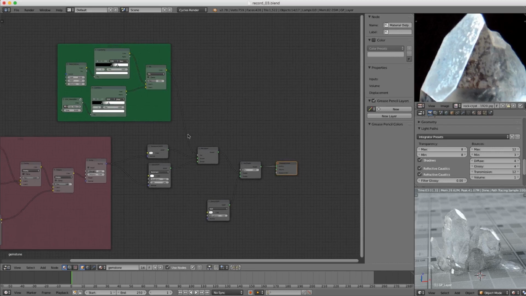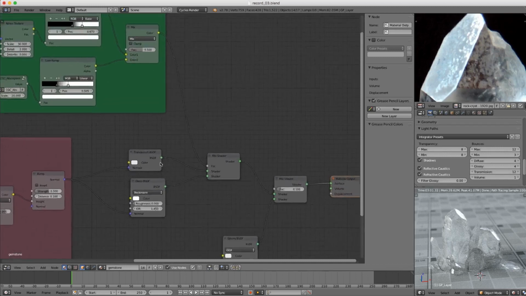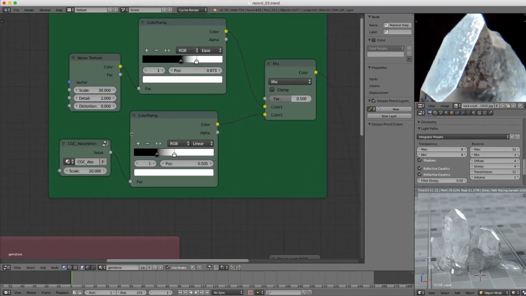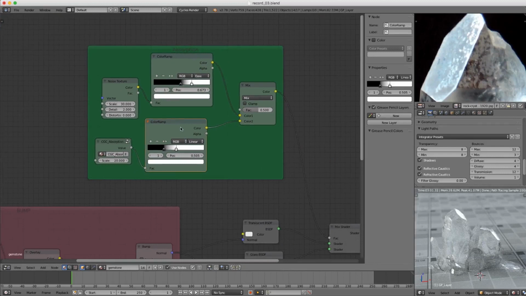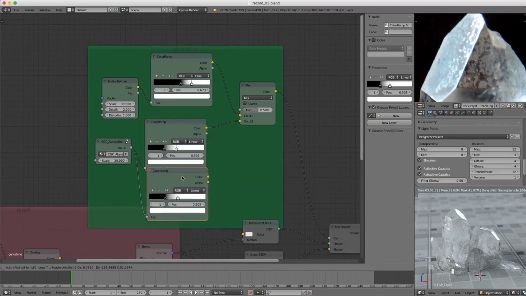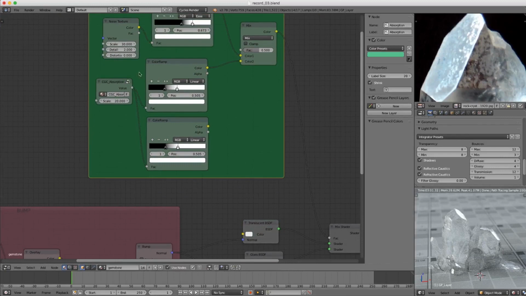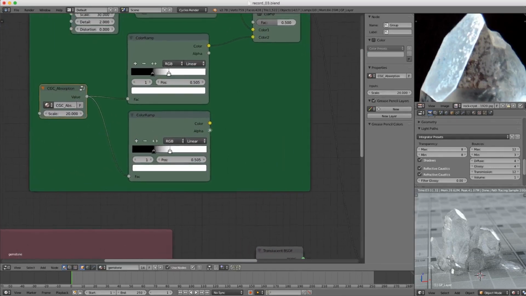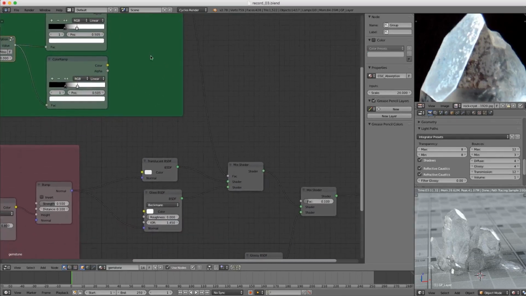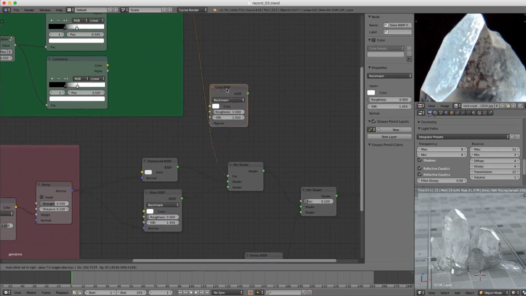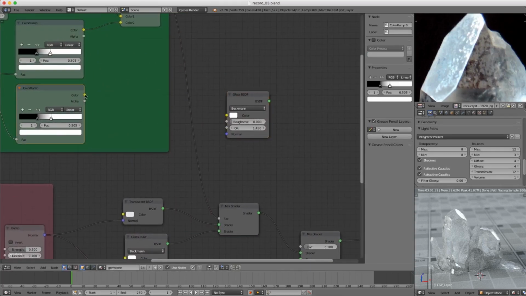Now, for the color of our gemstone, right now we've been working with white values, and it actually looks like ice, or at least fairly close to ice. But what if we want a ruby, for example? Well, again, I'm going to use our absorption value to get that color information. So let's Shift-Control-D to duplicate our color ramp so that it maintains the input from our absorption. And here, let's duplicate another glass node for the sake of demonstration and plug the color into that glass BSDF.